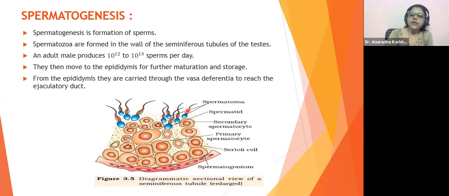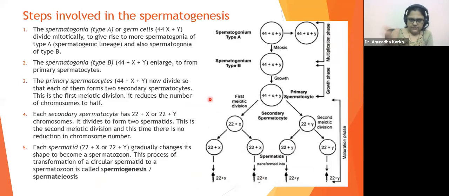There are a few stages, and the names are different. Everything is the same. Don't worry about this right now. I'll explain in a very simplified manner. So just look at it. Spermatogenesis is a part of the multiplication phase.